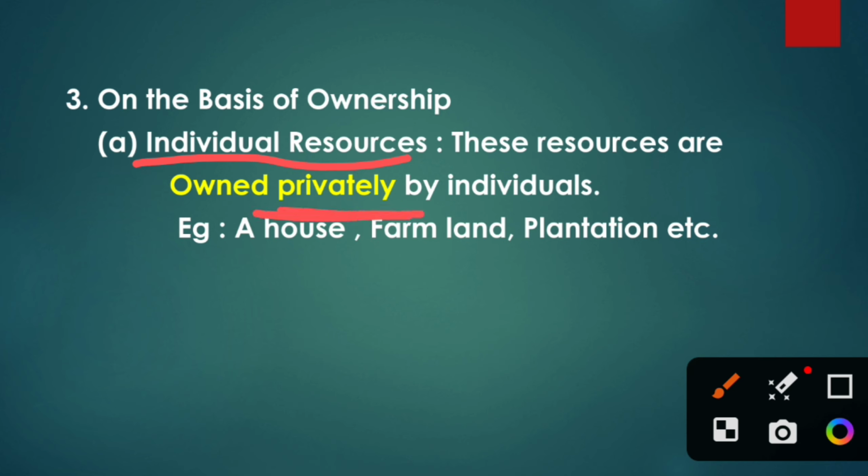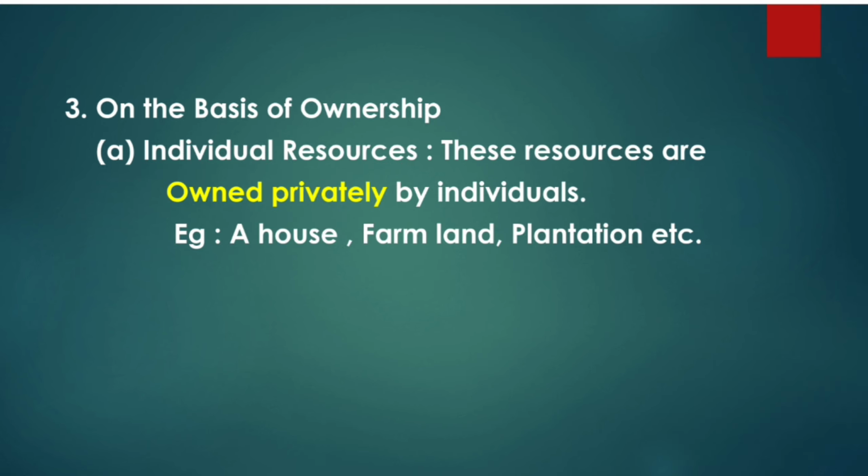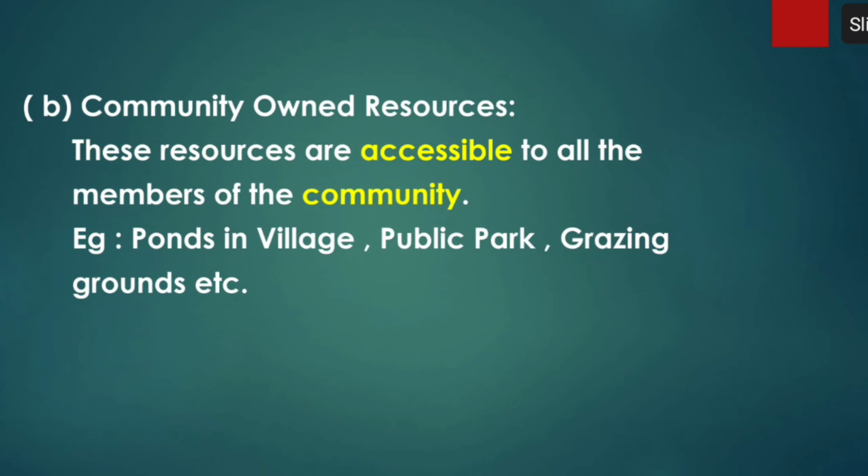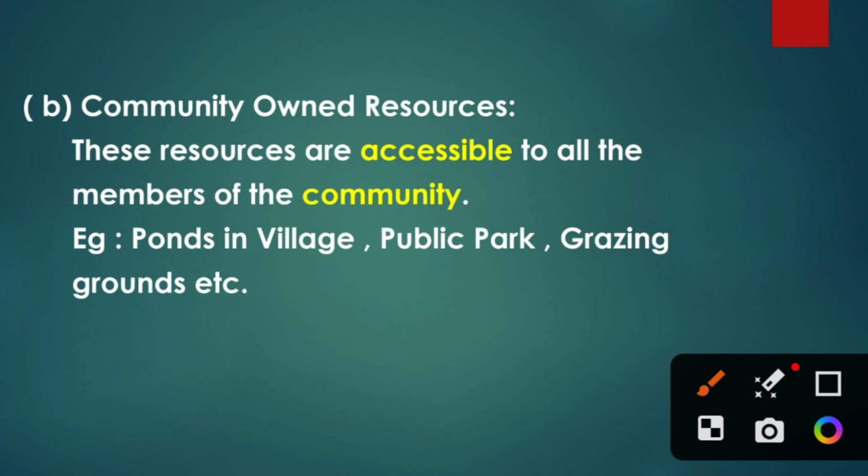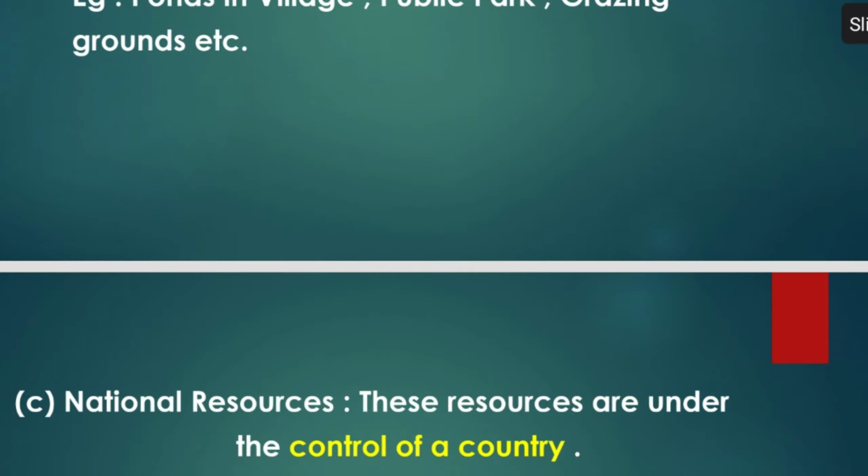For example, a house. Who owns it? Obviously, an individual owns it. A farmland, a plantation field, etc. Next category is community owned resources. So here the community of that area has access or the right to use that resource. For example, a pond in a village. Can an individual own that? No. It is shared by all the people living in that area. You can take an example of a public park also or a grazing ground. So here it is owned publicly.